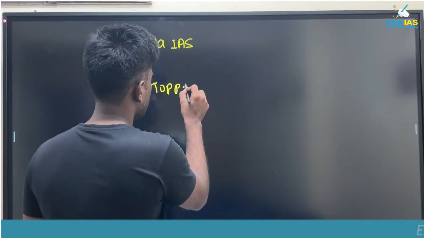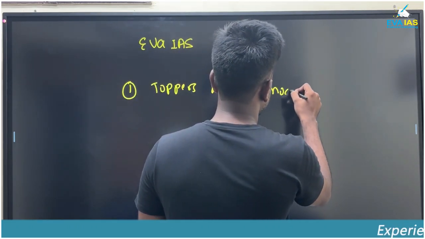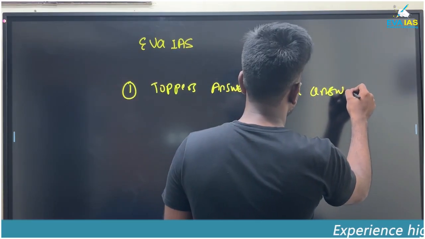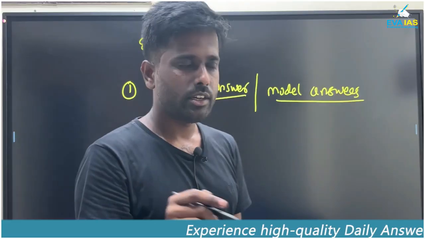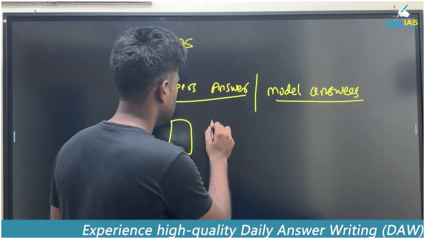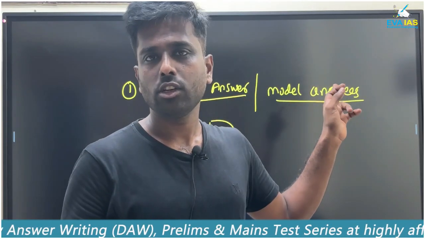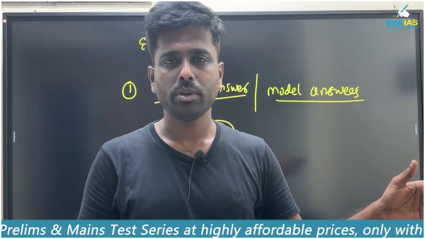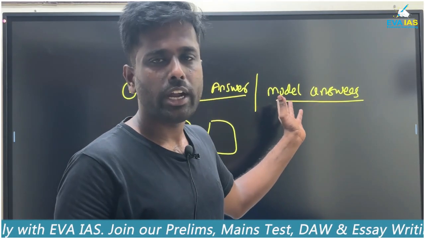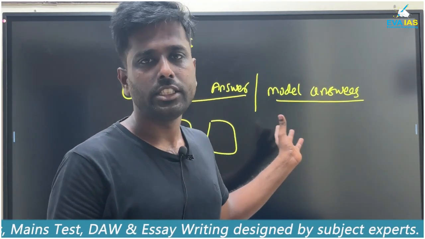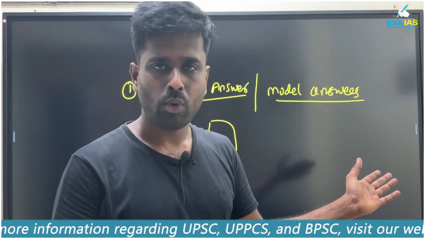Then, after that, topper's answers and model answers. See, whenever you write a question, suppose you have written one question. After your answer, you just take the topper's answers. Many toppers have uploaded their answers on various platforms. You will get that, and you just analyze how your answer is different from the topper's, and what the topper has incorporated that you have missed.